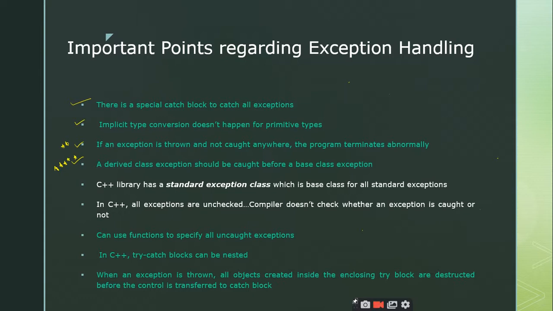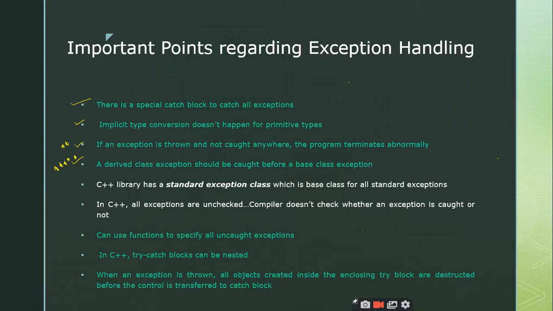So in order to destruct everything starting from the derived classes up to the base classes, we use virtual destructors. There you can observe that the destruction happens from the derived class first, and then it goes to the destruction of the base class. Here also in exceptions, it is very important that the exceptions of the derived classes have to be caught first before a base class exception.